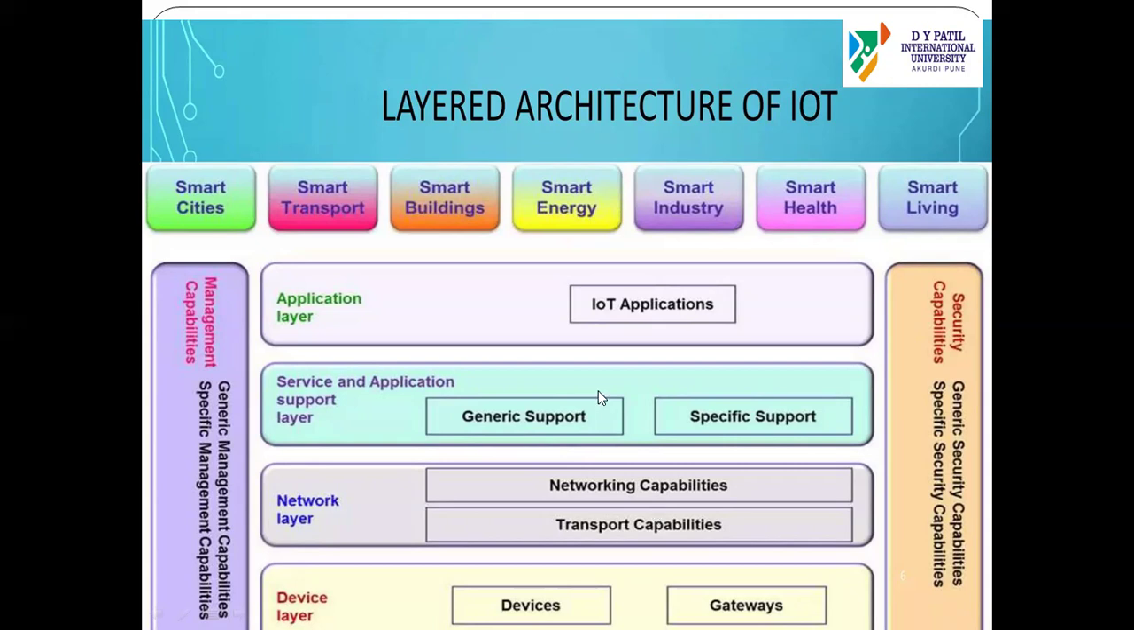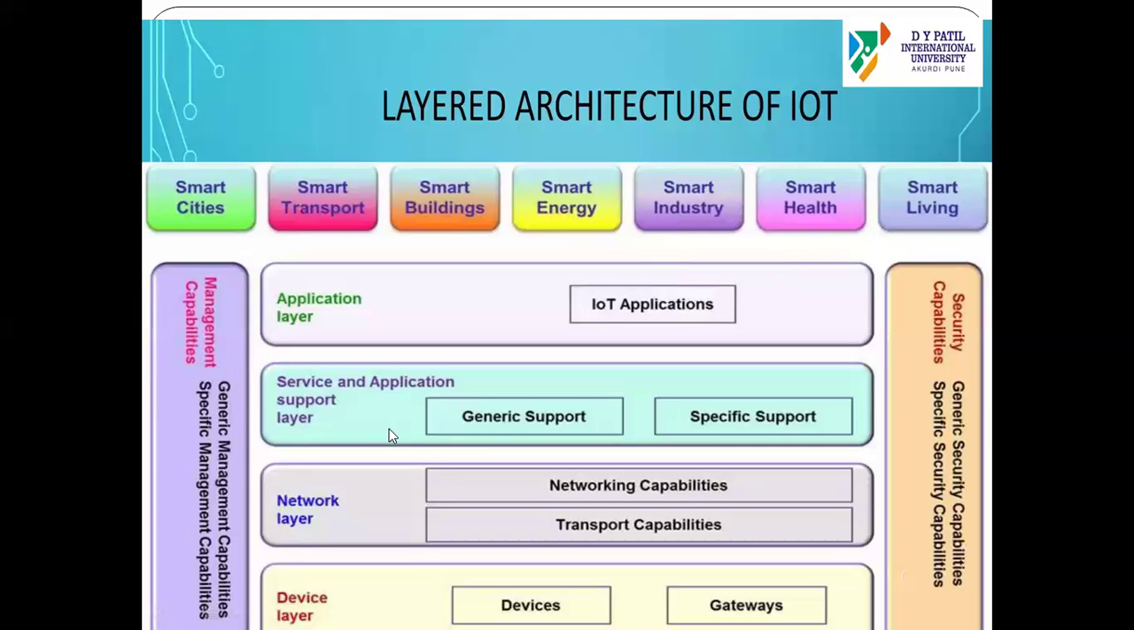Okay. Then we require some kind of specific support to collect that data. And finally, after processing that data with the help of some ML algorithm or stream analytics, it will get sent to particular IoT applications, where that data will get passed on to the end user. Some examples given are smart cities, smart transport systems, smart buildings, smart energy, smart industries, smart health or smart living.